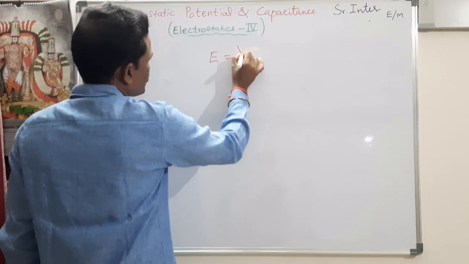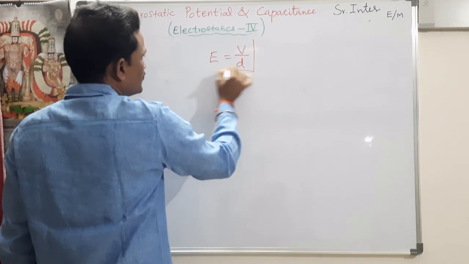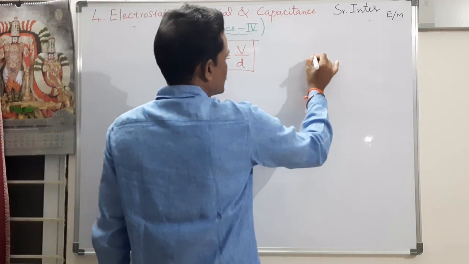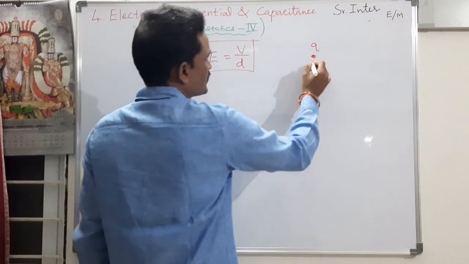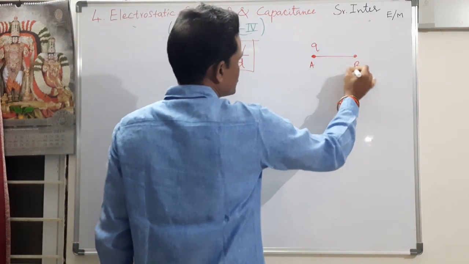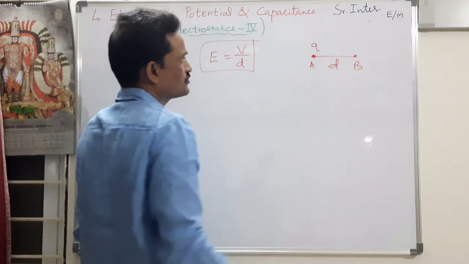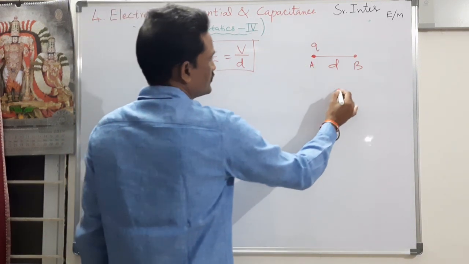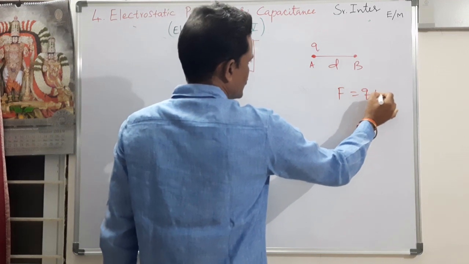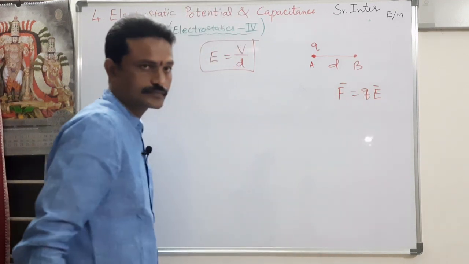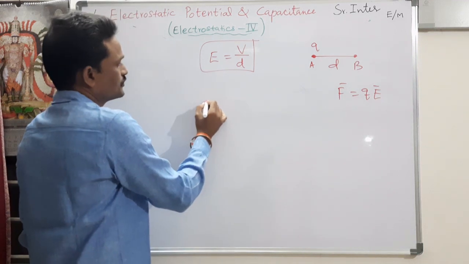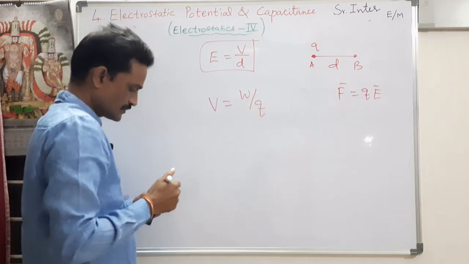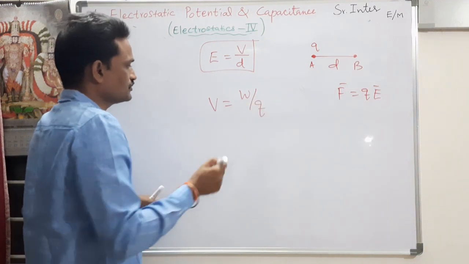In our intermediate level, it is enough to write E is equal to V by d, or V is equal to Ed. In an electric field, there is a charge Q. I want to move this charge from point A to point B by doing some external work. The distance between these 2 points is d. The force acting on this, we know that F is equal to QE, where E is the intensity of electric field. From the definition of voltage or electric potential, we know V is equal to W by Q. So work done is equal to QV.